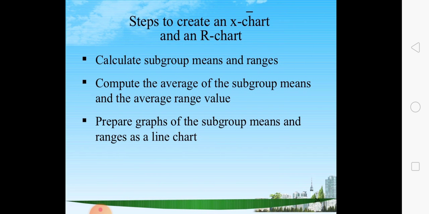Here are the various steps to create an X bar chart and R chart. How can we create it? Calculate the subgroup means and ranges. Compute the average of the subgroup means and the average range value. Prepare graphs of subgroup means and ranges as line charts. Then we can prepare graphs for both.